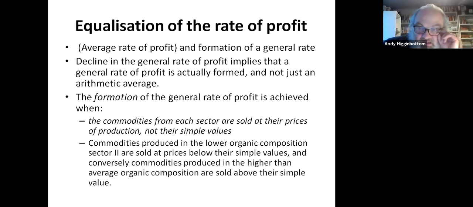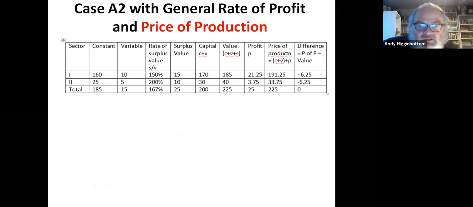So this is the means by which profit rates become equalized: commodities in low organic composition sectors will sell at prices below their simple values, and commodities in the high-tech sectors will sell at prices of production above their simple values. I show this for the same country A in period 2, and what you can see over on the right is that the simple value, which is C plus V plus S, is not the same as the price of production.